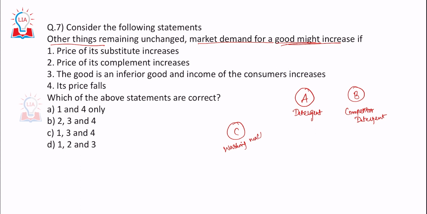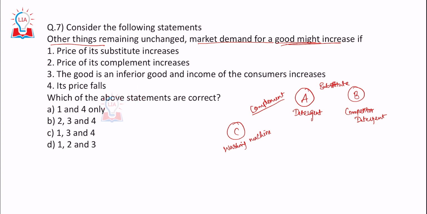A washing machine. Now, let's suppose in this example, A and B are substitute goods. A and B are substitutes to each other. A and C are complements to each other. What does it mean? Without A, C cannot exist, right? That's the meaning. So A and C are used together. A and B are not used together. A can replace B and B can replace A. That's the meaning. So A and B are substitute goods. A and C are complementary goods.